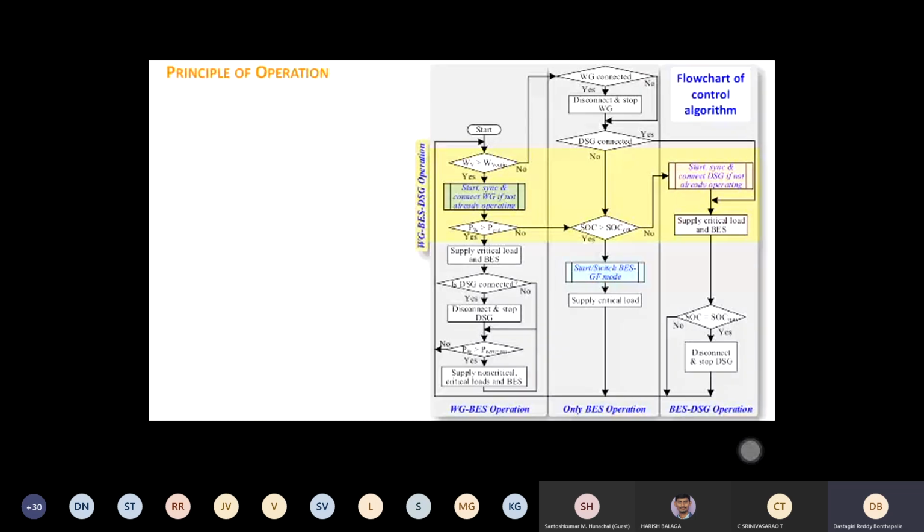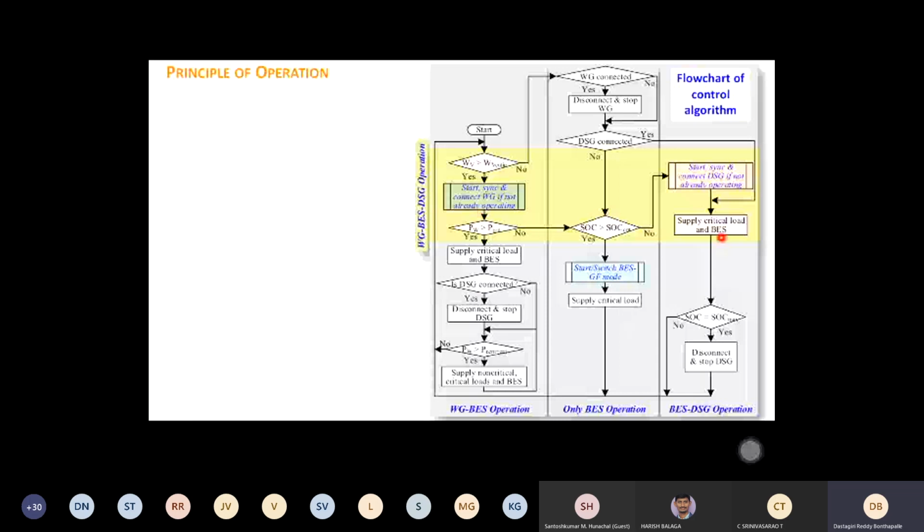Okay, now we have seen only two things, battery and wind. We have not seen any results of all three operating. So when all three are operating, this is the entire flow chart. Again, this may be confusing. You can see when only battery is operating, what you need to do. When you want to sync with wind, we know that it is a grid supporting mode. You have to adjust voltage, frequency and theta and make the wind come and join it.